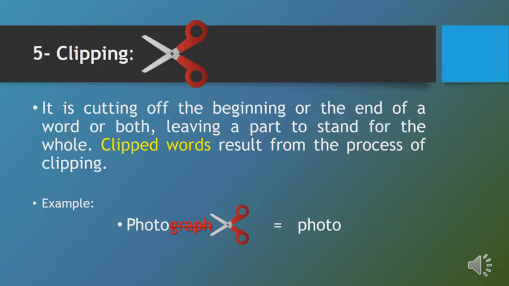Let's take an example. Photograph. Photograph is the word before clipping. When we clip the last part of this word, graph, what remains is photo. Photo means photograph. Both of them refer to the same thing, but photo is a clipped word. After clipping the last part, which is graph, both photograph and photo have the same meaning, but photo is a clipped word.